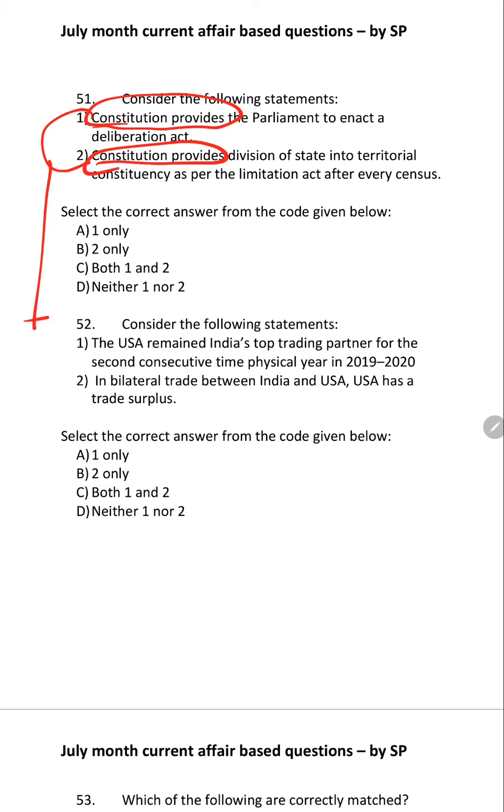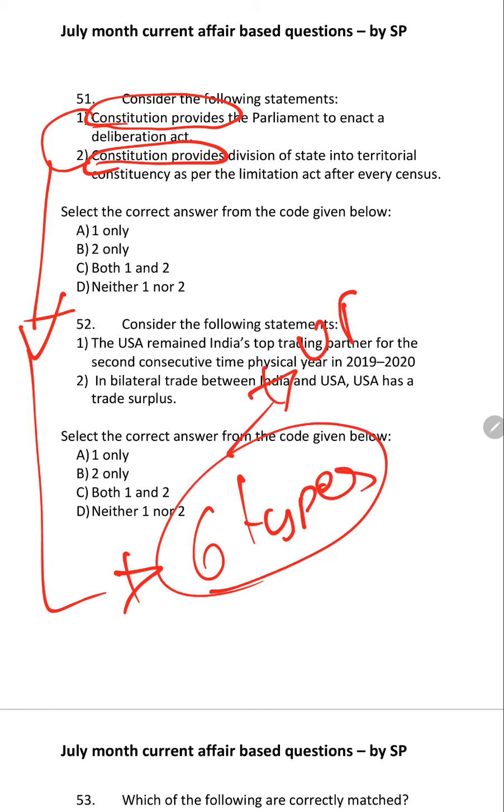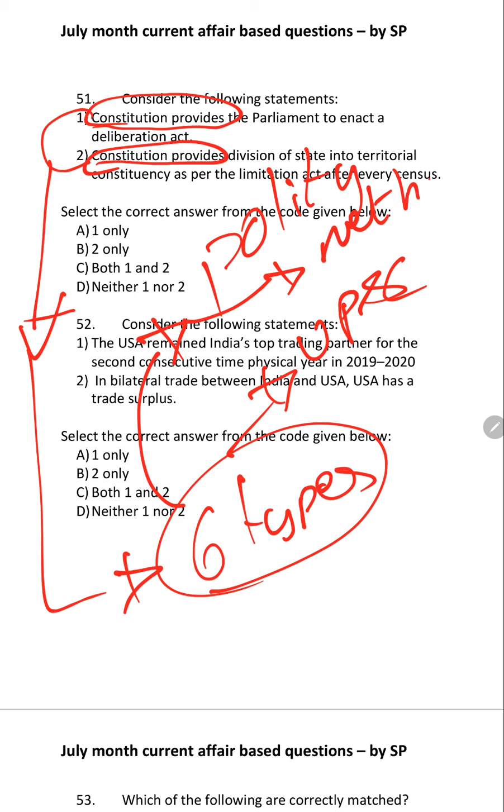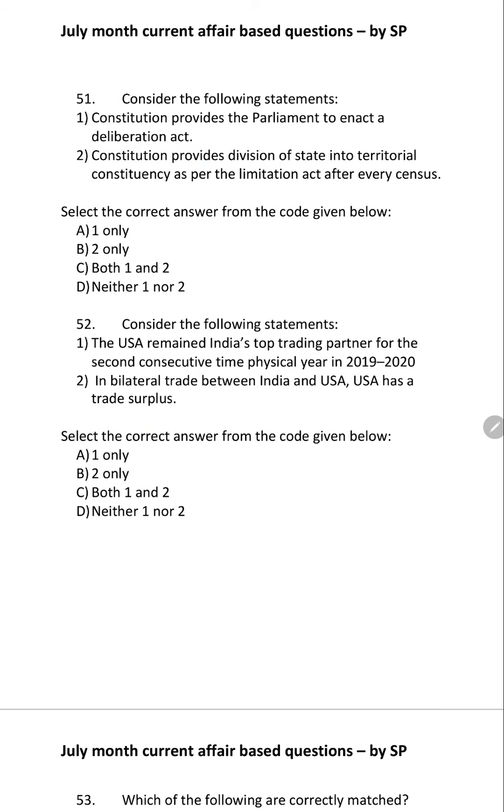So already I have explained to you the 6 types of questions that UPSC asks in polity. For each type there is a method to solve, there is a trick to solve. I have already explained in previous videos. If you didn't see, go and check those videos on types and tricks for polity. So, it provides or not.